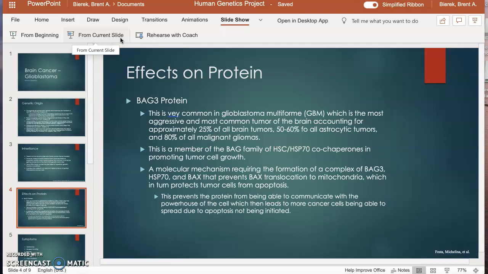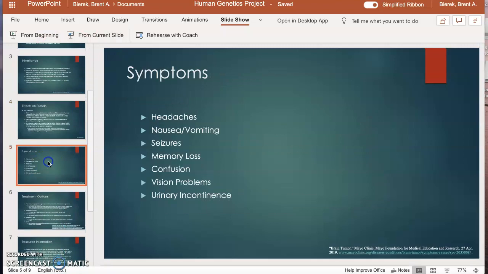This is a member of the BAG family of HSC-HSP70 co-chaperones in promoting tumor cell growth. A molecular mechanism requiring the formation of a complex of BAG3, HSP70, and BAX prevents BAX translocation to mitochondria, which in turn protects tumor cells from apoptosis. This prevents the protein from being able to communicate with the powerhouse of the cell, which then leads to more cancer cells being able to spread due to apoptosis not being initiated on those cancer cells.